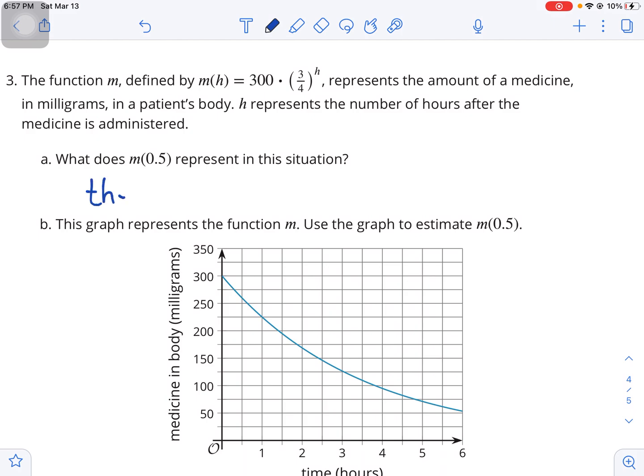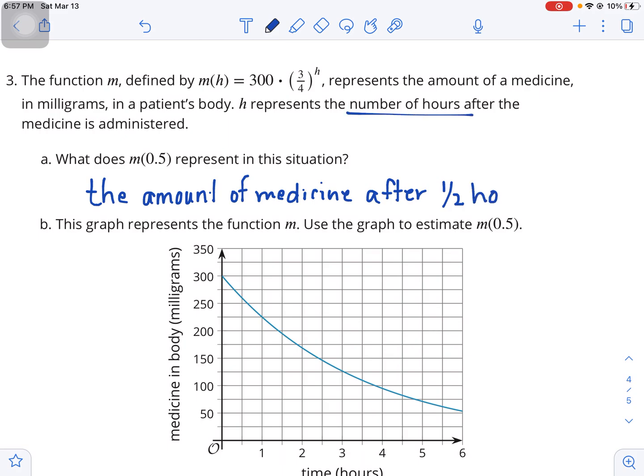This would be the amount of medicine after, let's see, h is the number of hours, so 1/2 hour later, or after 1/2 hour, yeah.